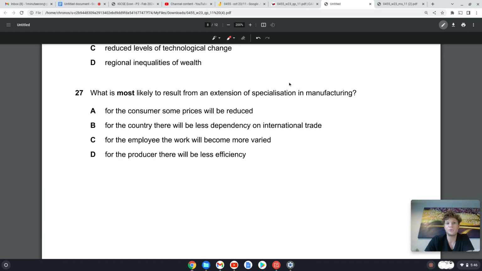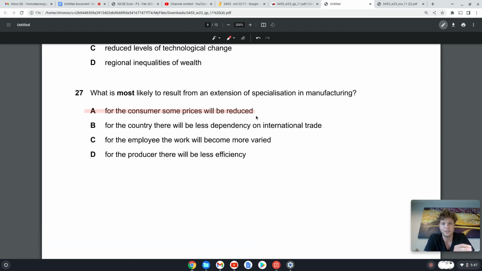So we're getting more specialized in manufacturing. For the consumer, some prices will be reduced. Yes, that's true. Because when you specialize, your workers become better and more efficient at producing something, so they can do so faster and with less wastage of resources.